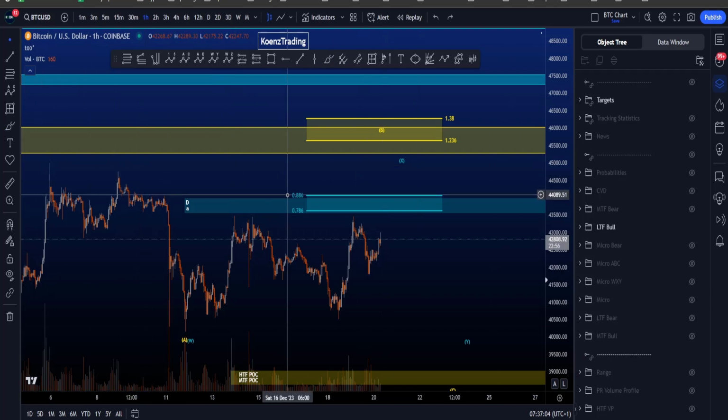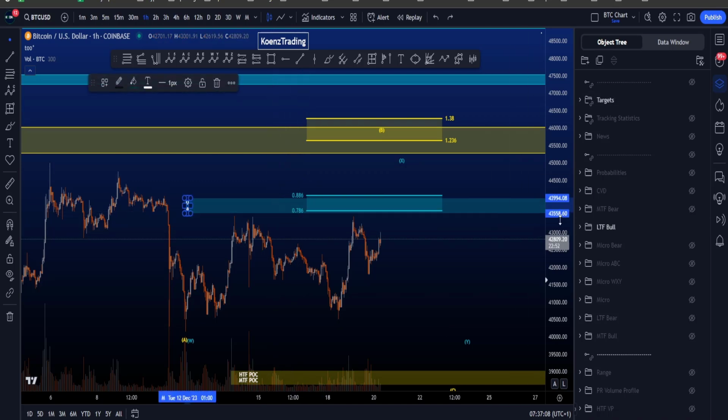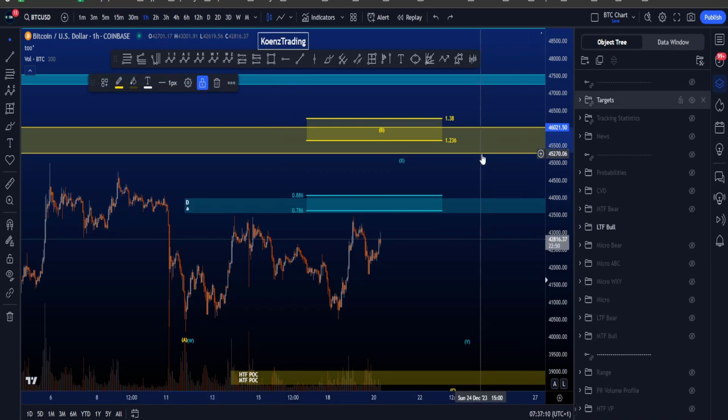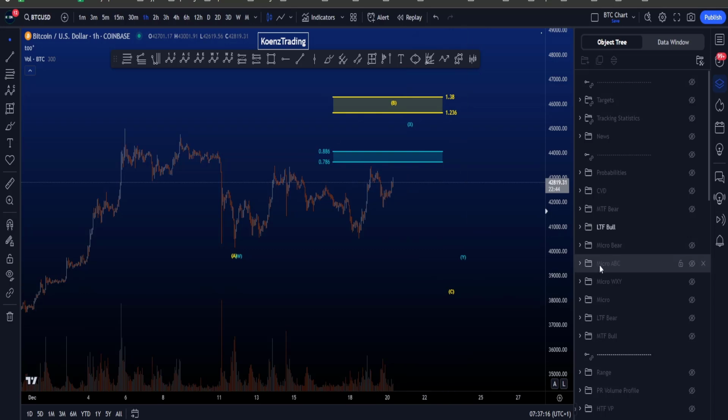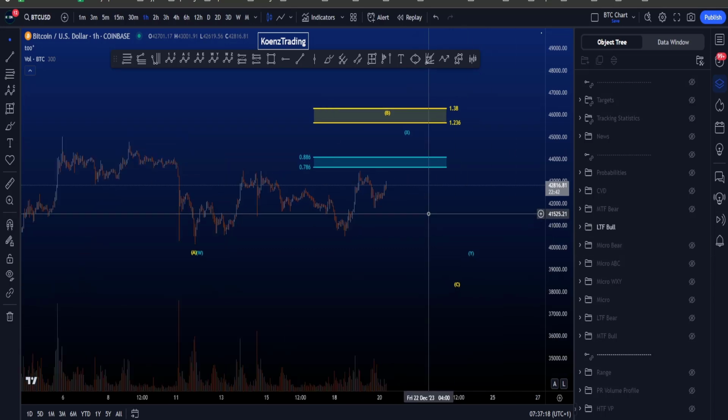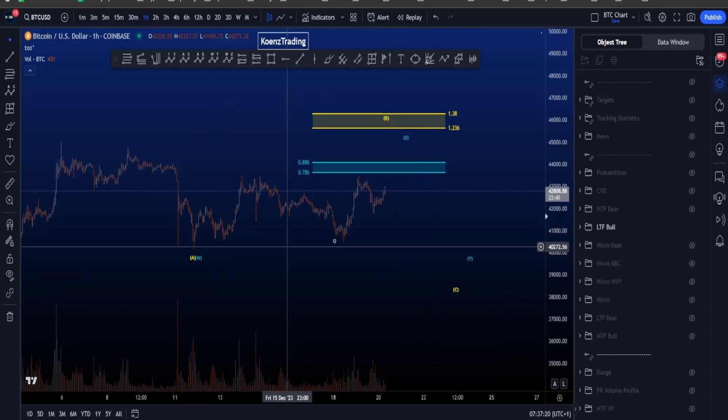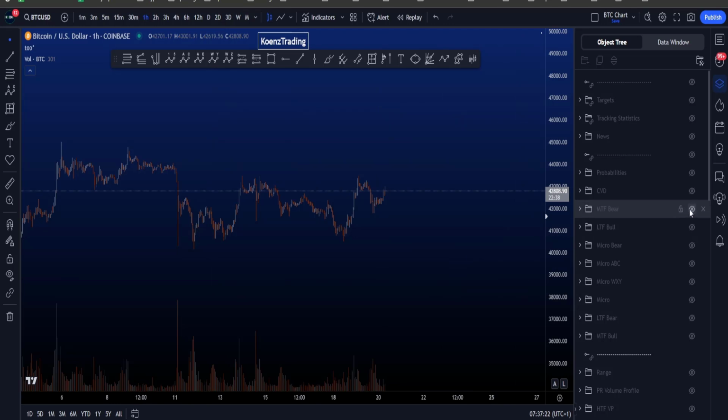Now you can see these fibs do match with additional resistance. The blue box here between 43.5, 44k, and a golden box between 45.2 and 46k, after which we then expect still a move towards the downside. So you can see that in all of the scenarios we are looking for eventually the lows to be taken.